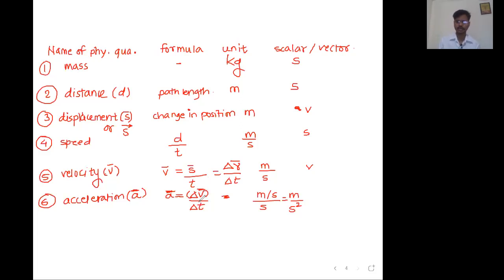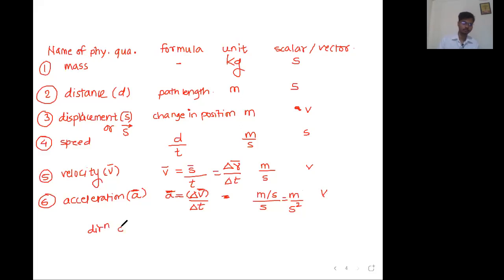Time has no direction, that we already know. Time is a scalar quantity. Five seconds in north direction, nothing like that. Five seconds, that's it. So time is a scalar quantity. Forget about that. Direction of acceleration is not the direction of velocity. Direction of acceleration is direction of change in velocity. Okay, sir. Unit meter upon second square. It's a vector quantity, and direction of acceleration is direction of change in velocity. So make a note.